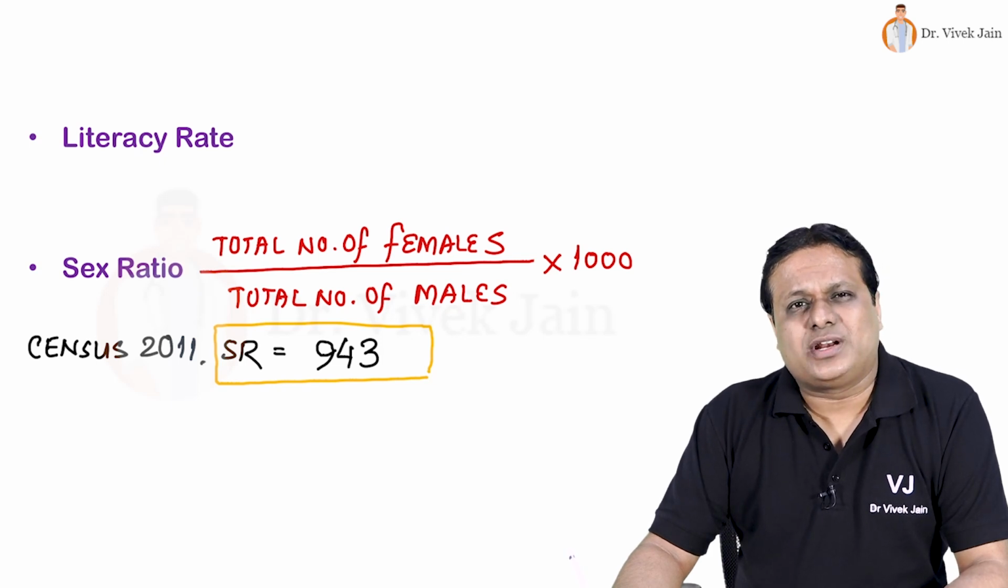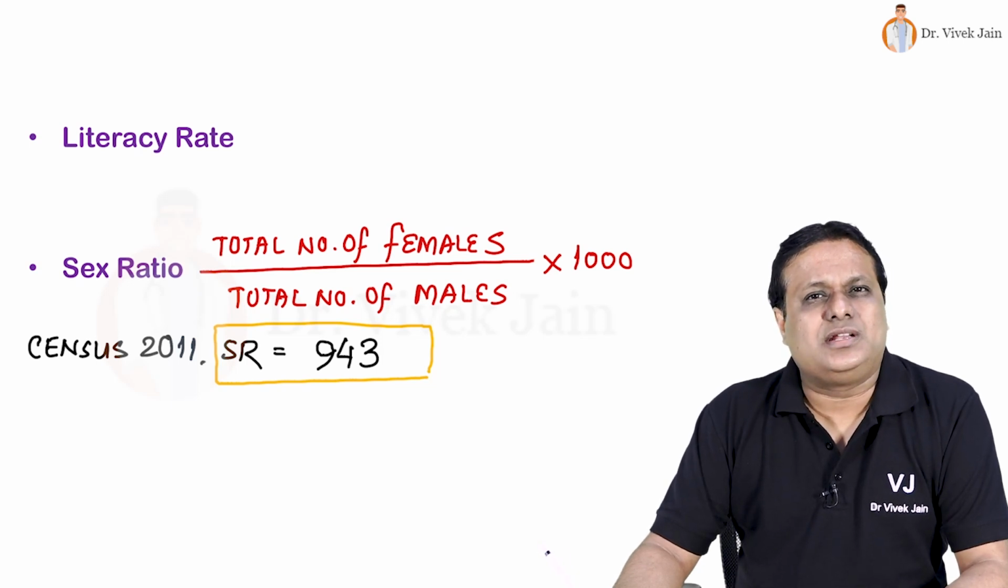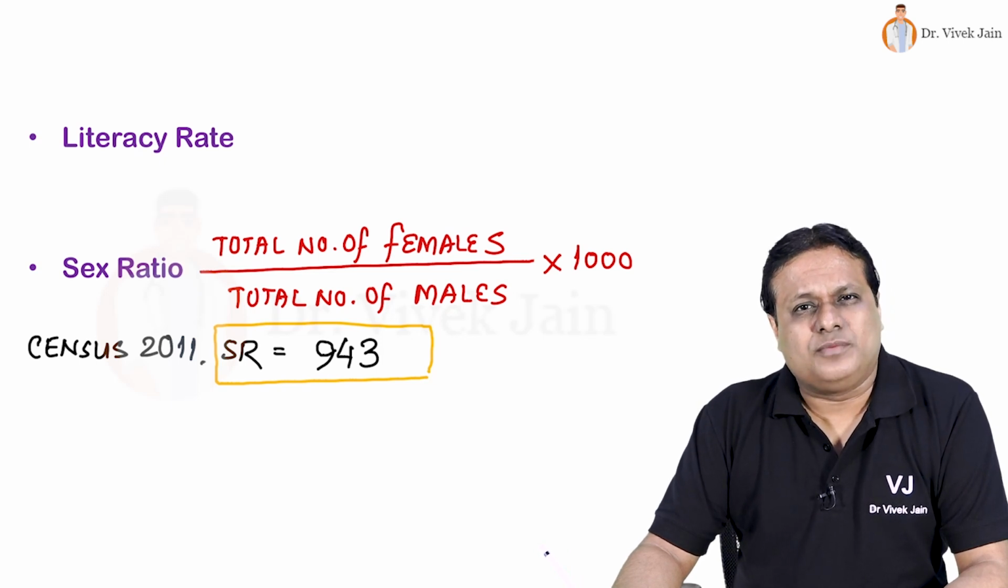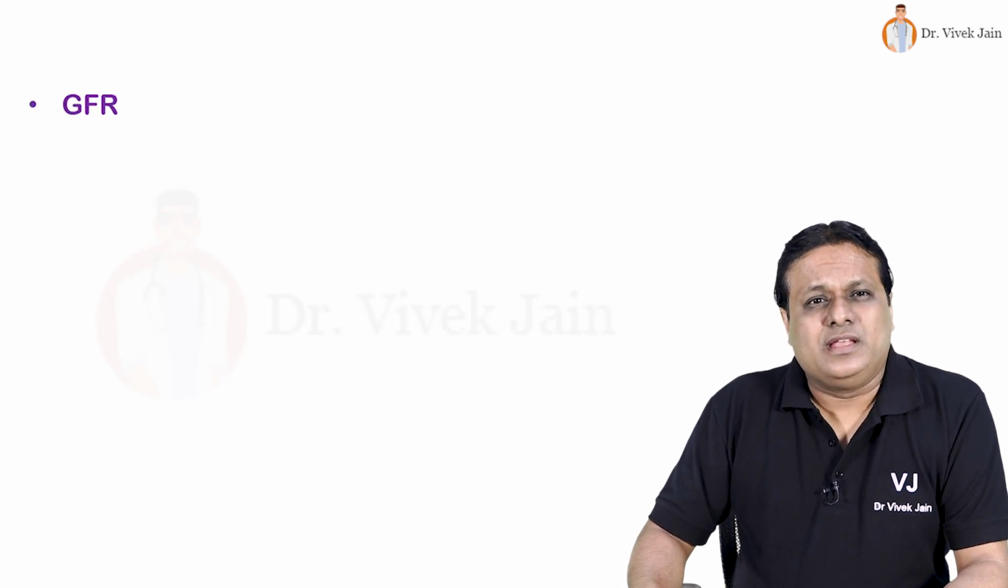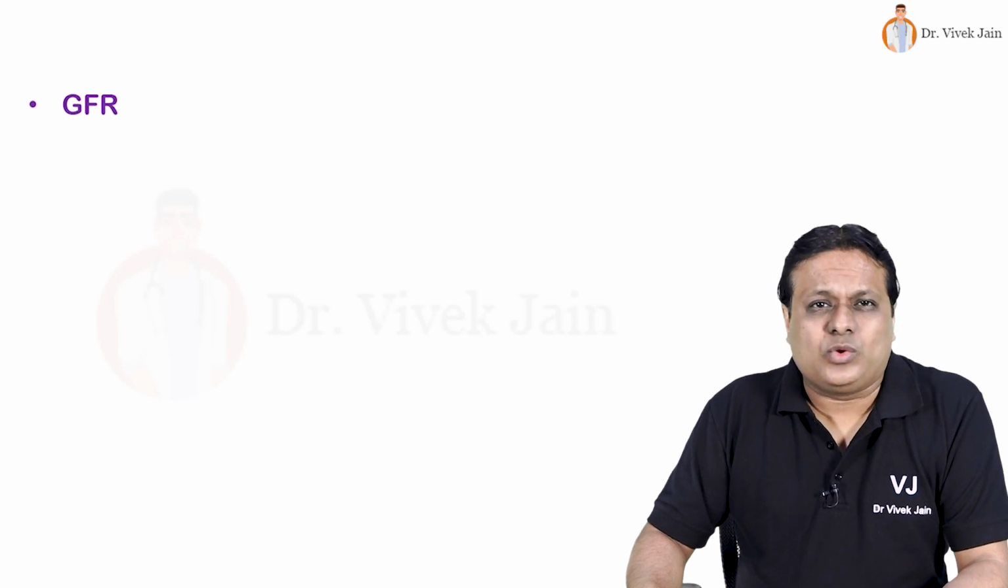Child sex ratio of our country has been 919 female children 0 to 6 years per 1000 male children 0 to 6 years, highest recorded in the state of Mizoram, lowest recorded in the state of Haryana. Now, three other important formulae from the topic of demography. First is GFR, general fertility rate. How do we calculate that?